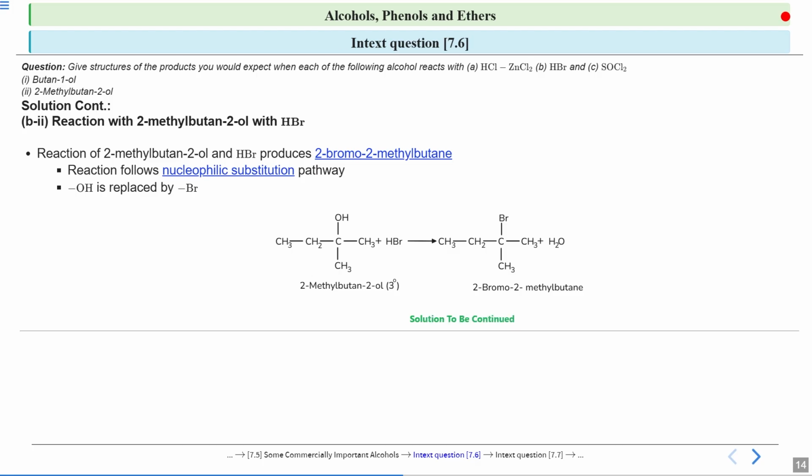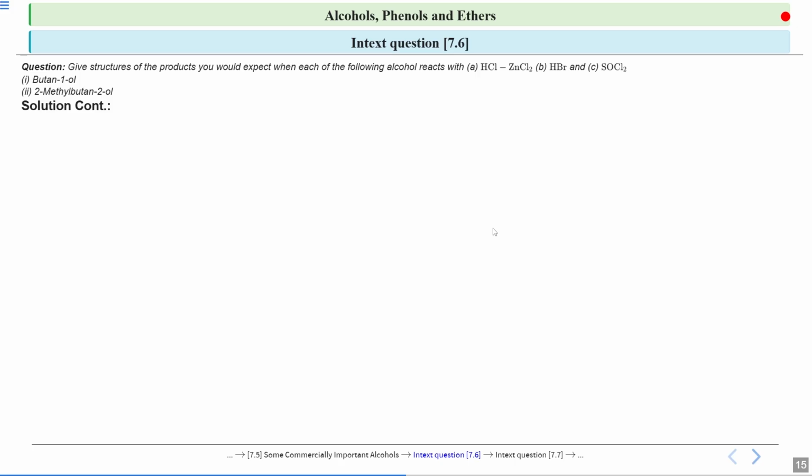So the first step will be protonation of your alcohol. And when we talk about a tertiary alcohol, this will take place in 2 steps. The second step will be the formation of the carbocation, which will be a rate determining step. Now we will see how these two compounds react with SOCl2.